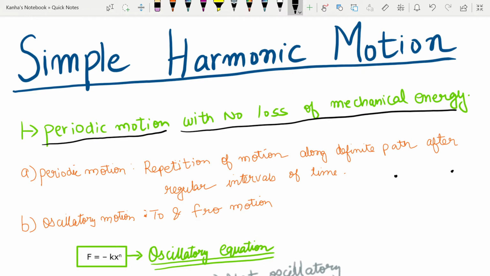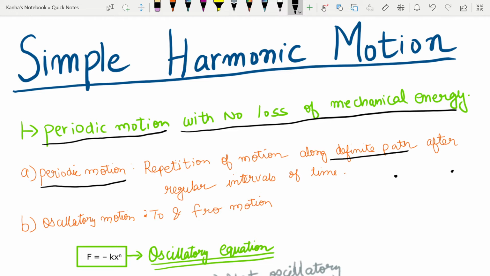Before learning about the complicacies of simple harmonic motion, let's start with what is a periodic motion. When a moving body or a moving particle repeats its motion along a definite path after regular intervals of time, then I will say that that motion is periodic motion.